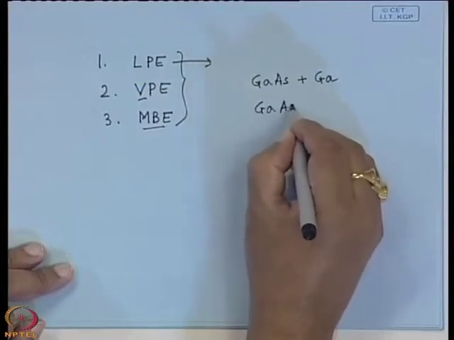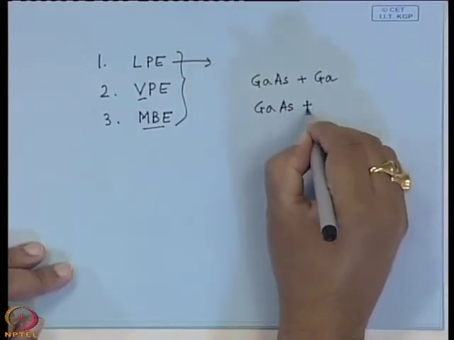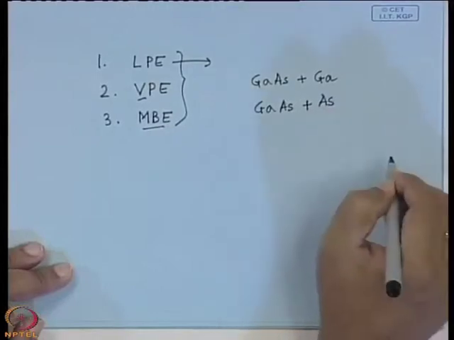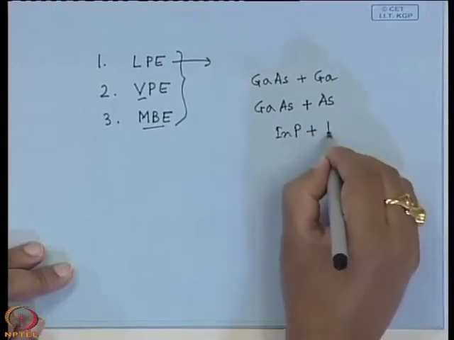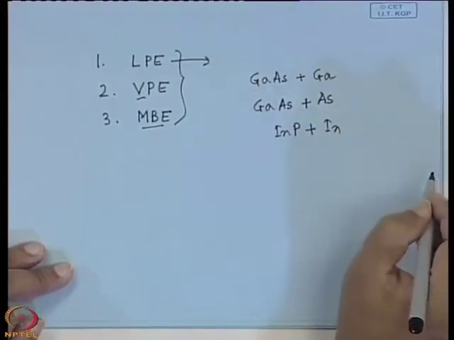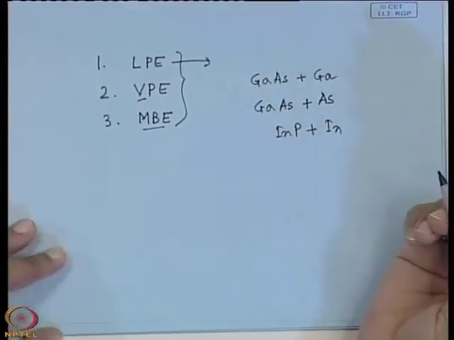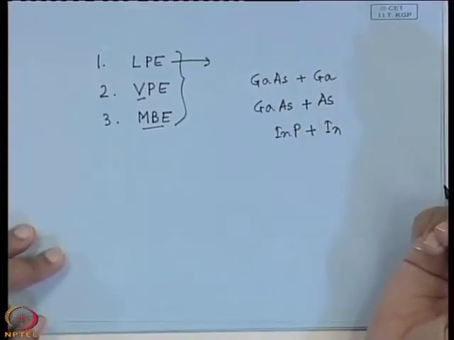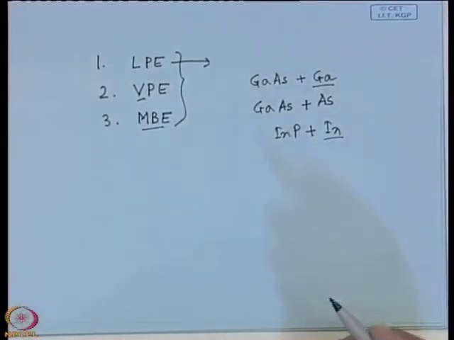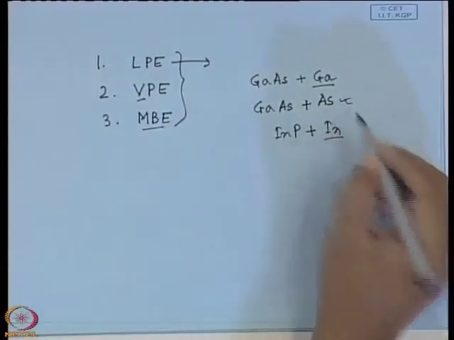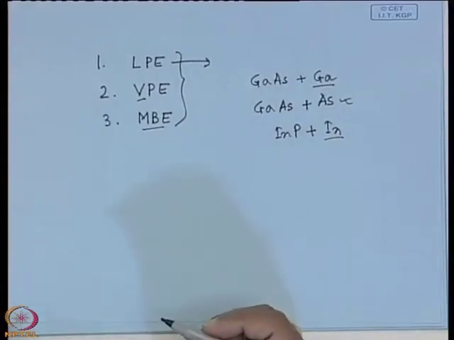or gallium arsenide plus arsenic. You can do it for indium phosphide plus indium, right. So, generally gallium arsenide or indium phosphide are grown by the epitaxial technique. So, either we use gallium or indium, because you can ask me, sir, why arsenic is not used. Arsenic can be used theoretically, but the problem is again the vapor pressure of arsenic.